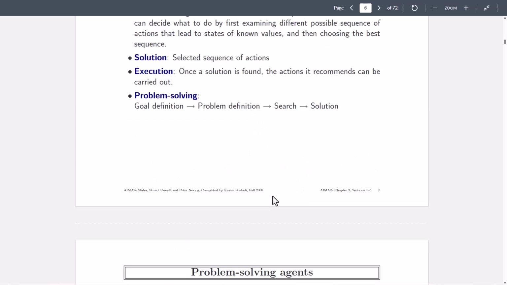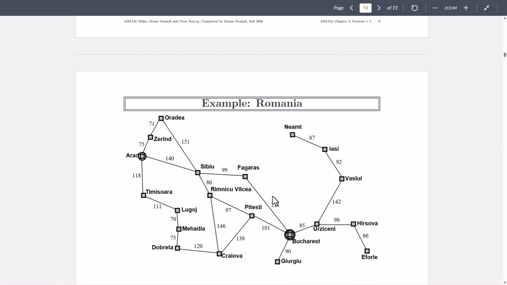Let's say the example is a little bit down below. Imagine an agent touring Romania. Its goal is to reach Bucharest, which is here. By adopting this goal, it can ignore irrelevant actions like sightseeing detours, simplifying decision making. Let's say the agent is currently in Arad, which is here on the left side of the map, and Bucharest is more on the right side with 4 or 5 nodes in between them. And this is a graph.